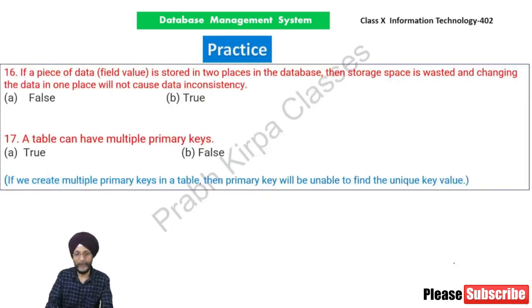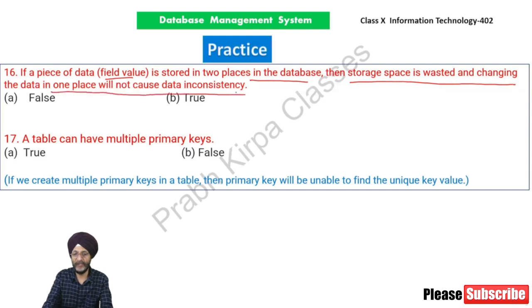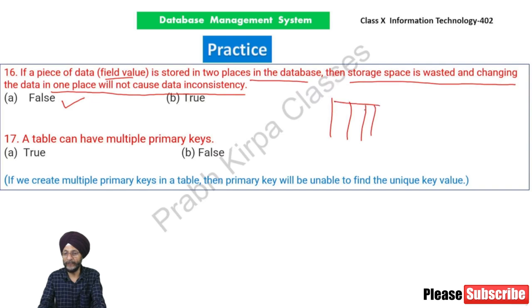Next, if a piece of data field value is stored in two places in a database, then storage space is wasted, and changing the data in one place will cause data inconsistency. This is false. A table can have multiple primary keys. False. A table can have only one primary key.